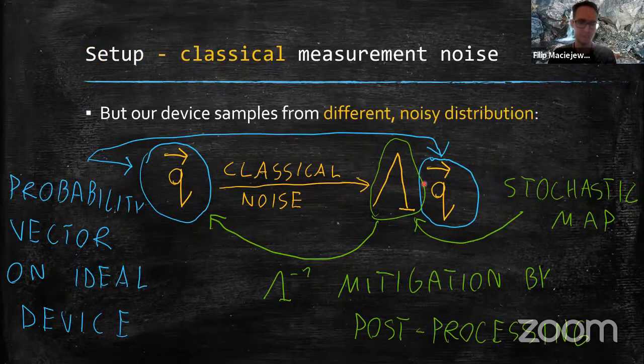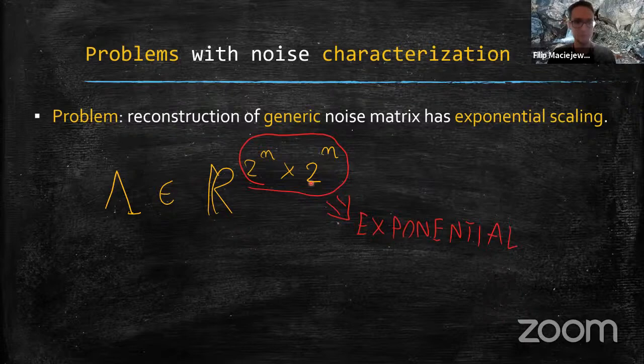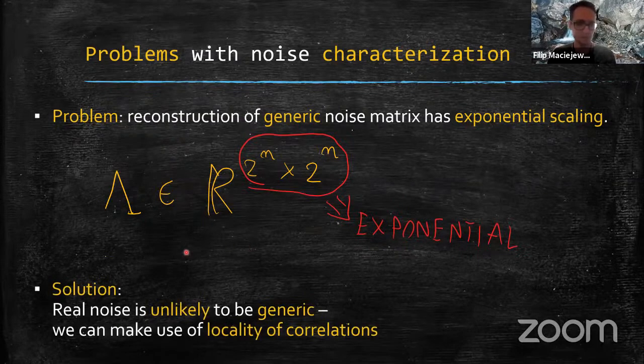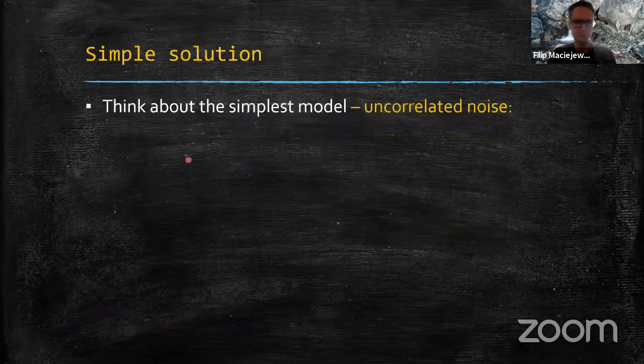Okay, so recall that we are interested in the mitigation of readout noise by estimating some noisy statistics and multiplication by the inverse of lambda, okay? But in order to do so, we obviously need to know lambda, right? So what is the problem with the characterization of lambda? I hope this slide already hints at that. The problem is here. The reconstruction of a generic noise matrix has exponential scaling, right? It is a very big matrix to reconstruct. So the solution to that is to note that actually real noise probably won't be generic. We can make use of some locality of correlations. So as an example, think about the simplest model, okay?